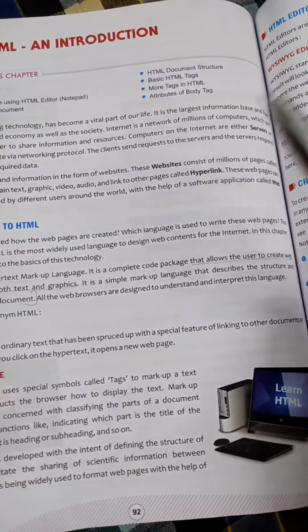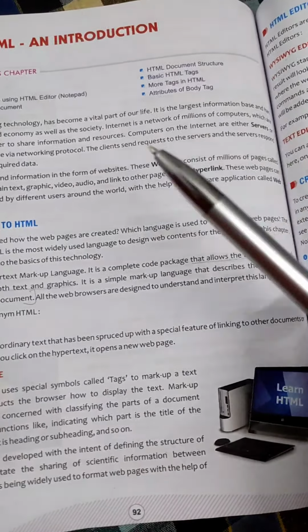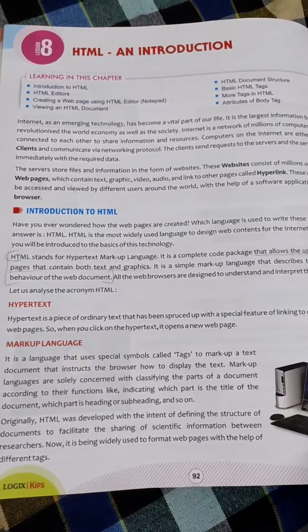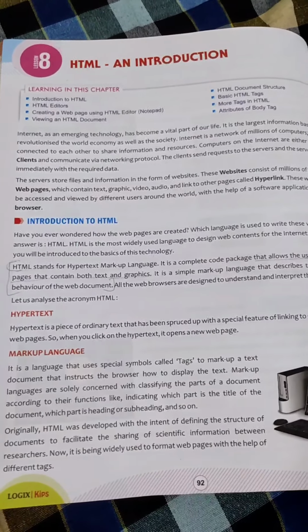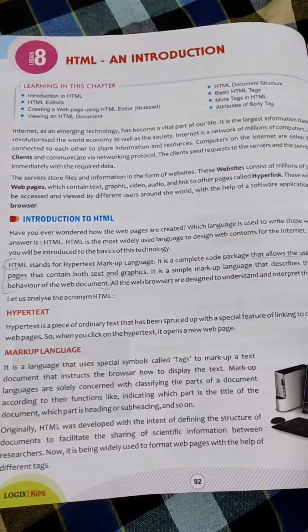So HTML is a complete code package through which user can create web pages that contain both text and graphics. It is a simple markup language using which we can describe the structure as well as the behavior of the web document. And all the web browsers are designed to understand and interpret the HTML language.